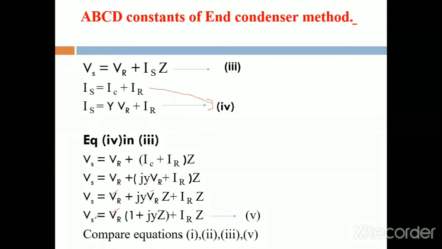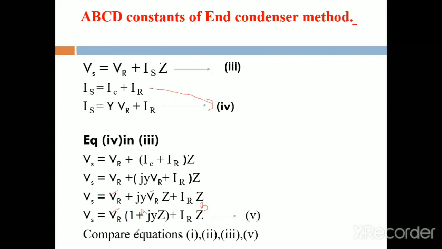This is the same as the generalized equation, that is Vs is equal to AVR plus BIR. This total constant is called A, and this is the BIR. This is equal to the generalized equation. That's why we represented it as the fifth equation.